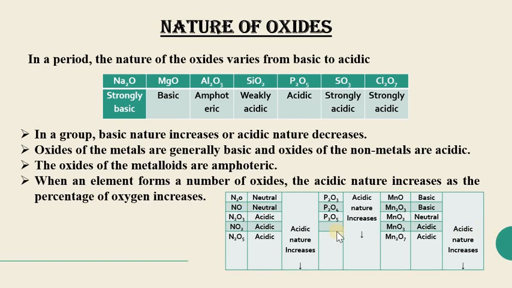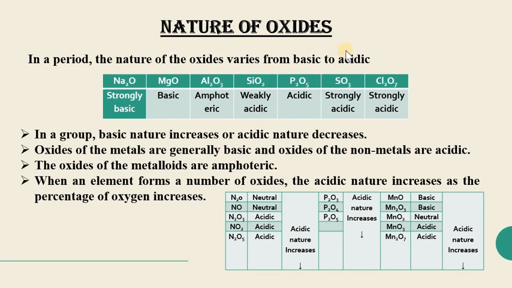Here some examples are given: nitrogen oxides, phosphorus oxides and manganese oxides. You can see that when the amount or percentage of oxygen in the total molecule increases, the acidic nature also increases. In every case, if the percentage of oxygen increases, the acidic nature increases.